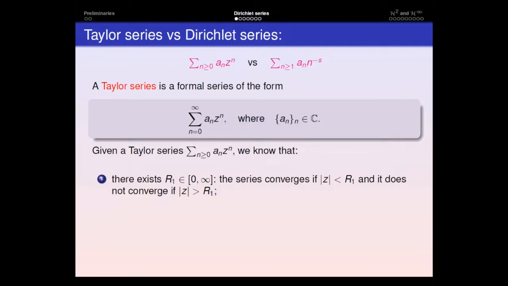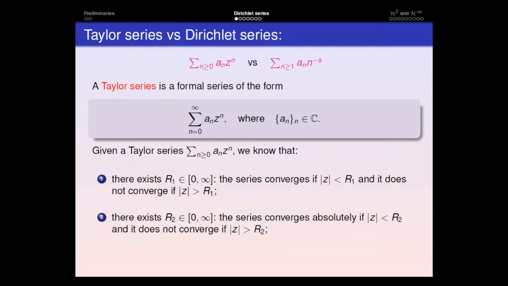It can perfectly be 0, for which the series converges in the disk of center 0 and radius R1, and does not converge outside this disk. There exists also a positive real value R2, for which the series converges in the disk of center 0 and radius R2, and does not converge outside this disk. And we can also define a value R3 for which the series converges uniformly in the closed disk.